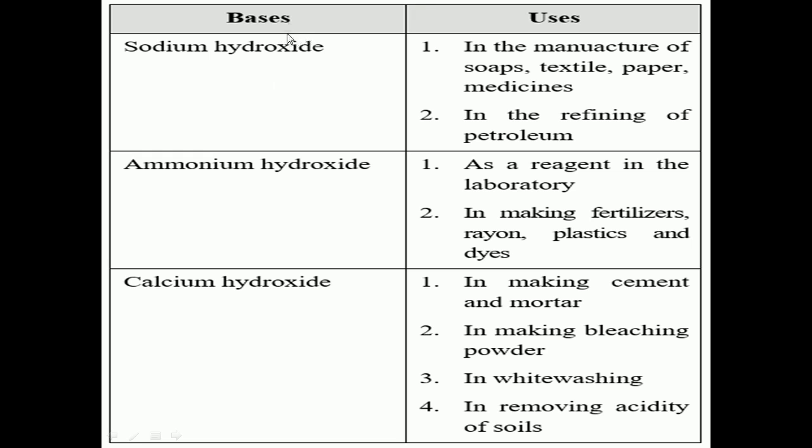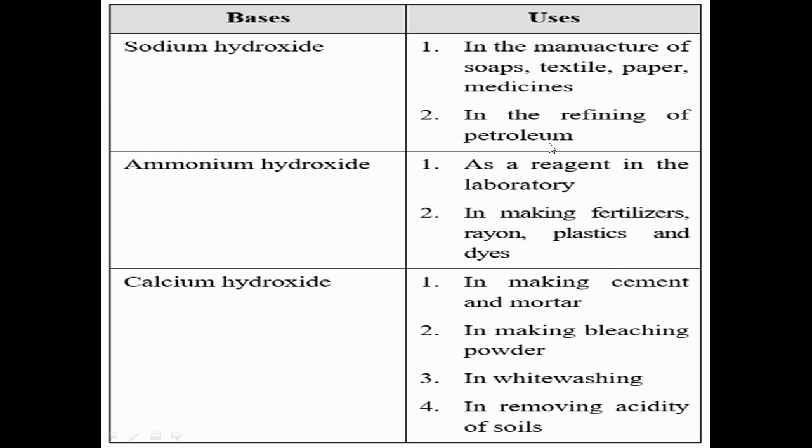Now we can see bases and their uses. Sodium hydroxide is used in the manufacture of soaps, textiles, paper and medicines. It is used in the textile and paper industry, as a raw material in medicine, and for the refining of petroleum.